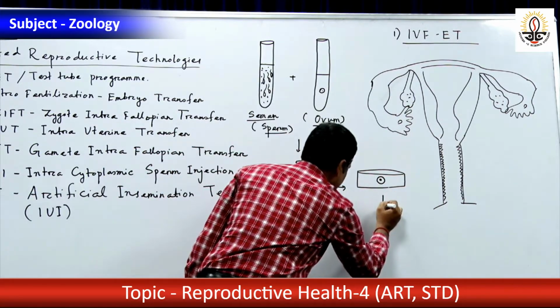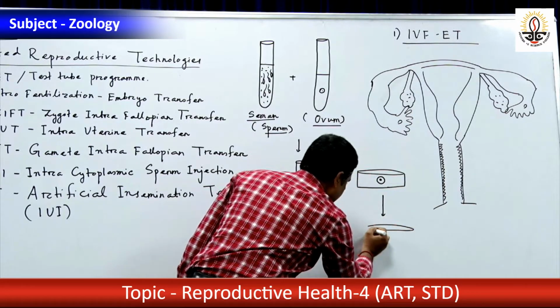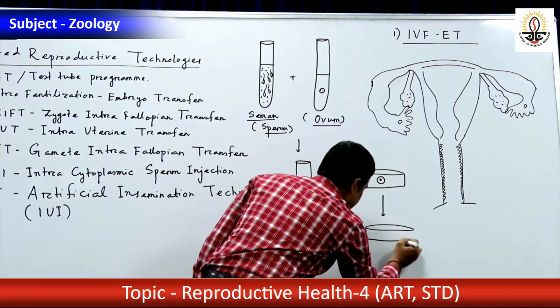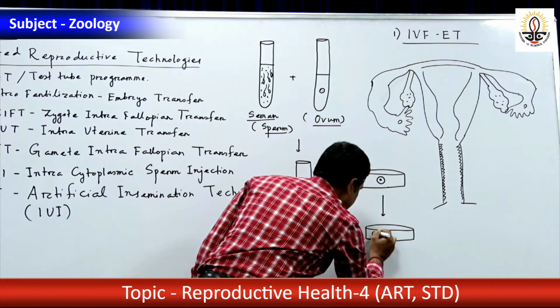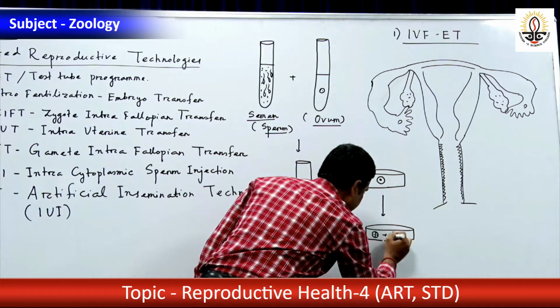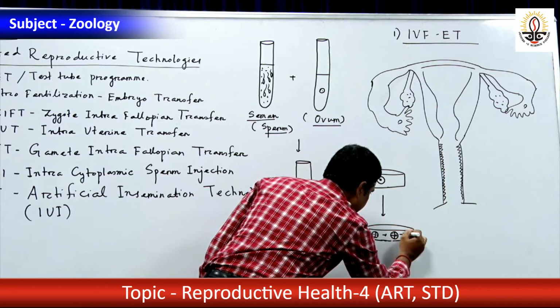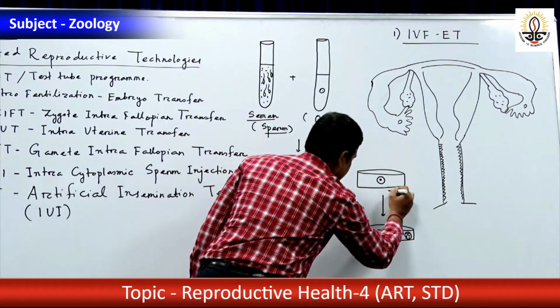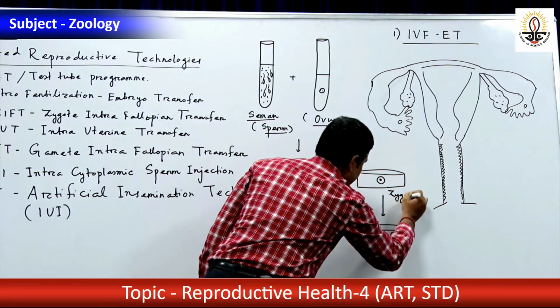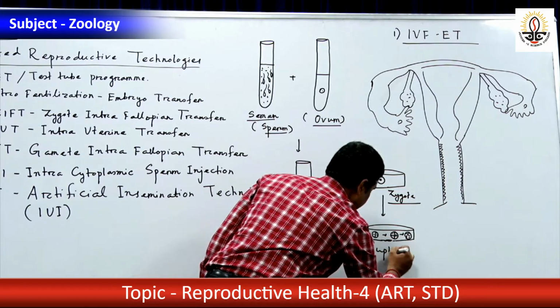Now this zygote is allowed to divide to form a miniature embryo. Zygote is divisible into 2 cells, then into 4 cells, then into 8 cells. In this manner it will divide. This is the zygote. The zygote is allowed to divide up to 8 cells.